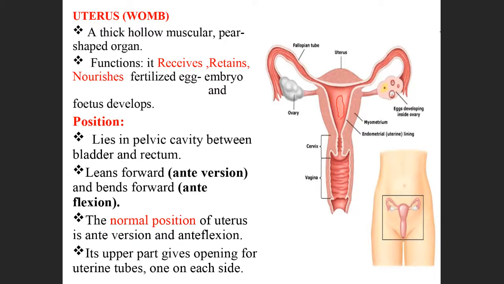Next, what is its position? The normal position of the uterus is anteversion and anteflexion. So the uterus is usually like this. If I make a diagram, it is like this, in this position.